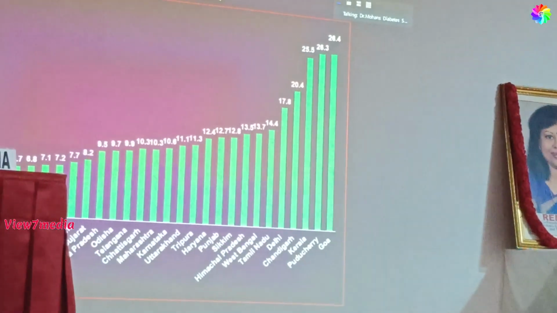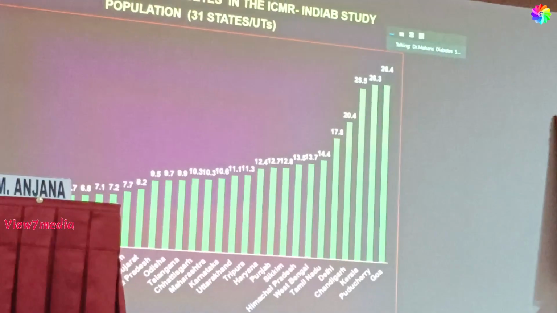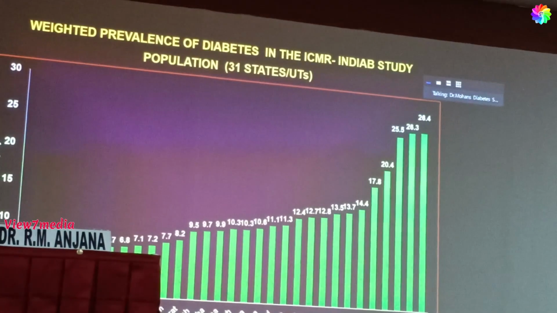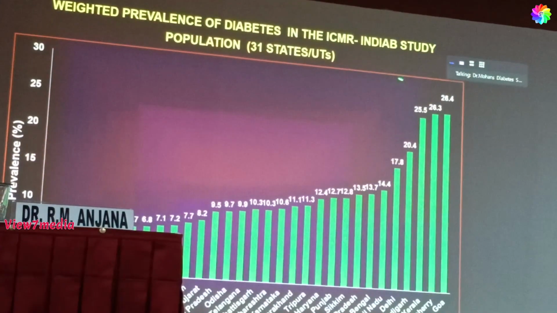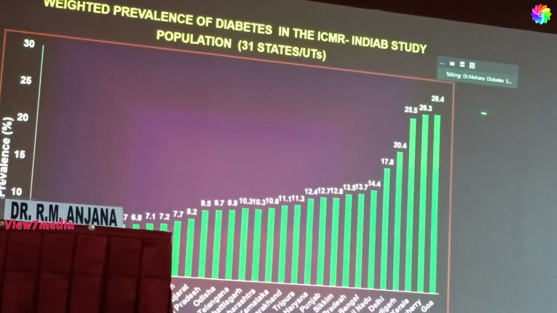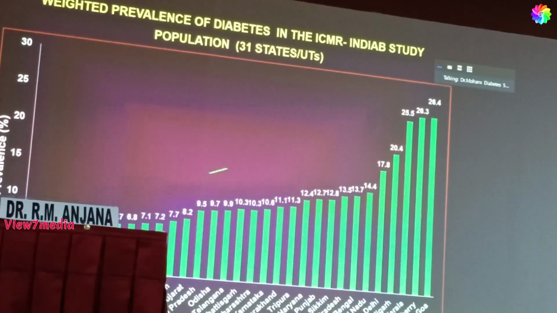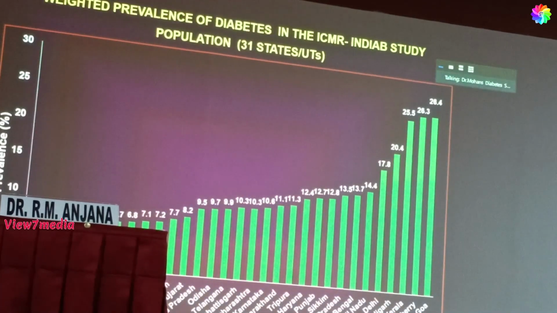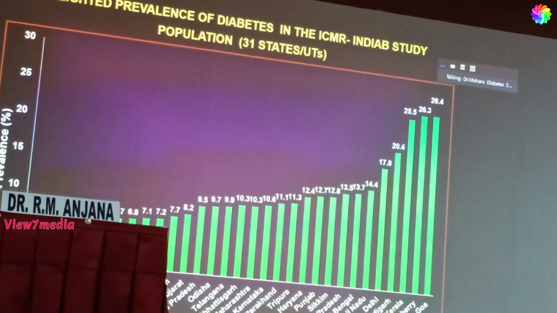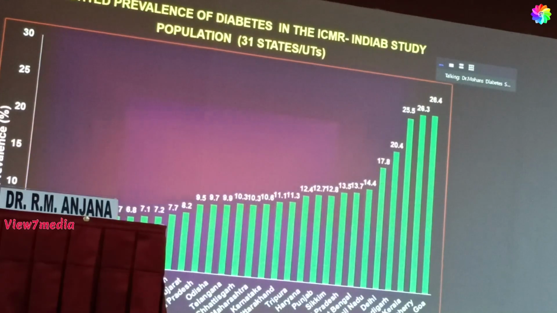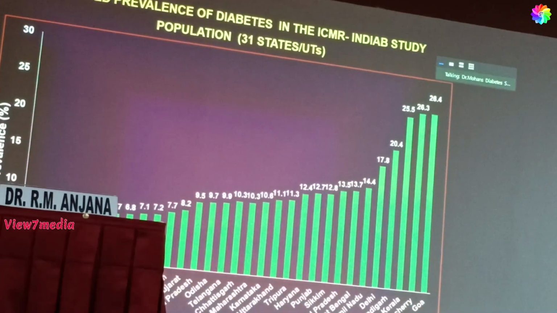If you want a state-wise prevalence here, it goes from the lowest here, 4.8% in Uttar Pradesh, to 26.4% in Goa, and I see the PI, Dr. Ankush Desai, also on this call. So yes, you see this wide heterogeneity. India is diverse in everything, so naturally even the diabetes prevalence has huge heterogeneity.